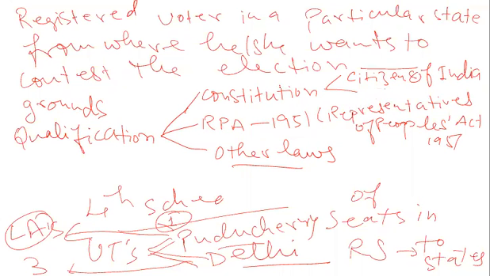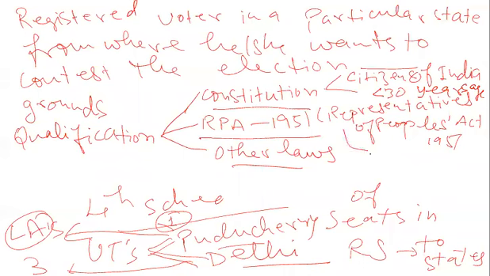The next ground mentioned in the constitution is that the contestant to the Lok Sabha or the Rajya Sabha seat should be a citizen of India, and second, not less than 30 years of age. So these are only two grounds that are mentioned under the constitution for contesting any election, while other grounds are mentioned in the Representatives of the People's Act.